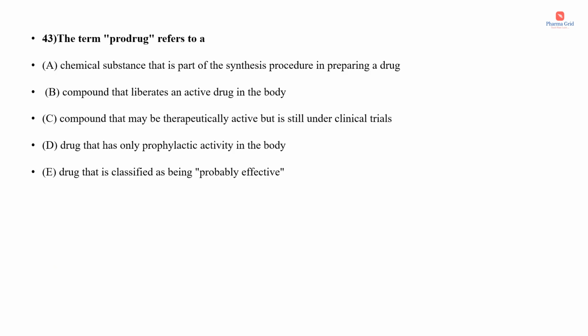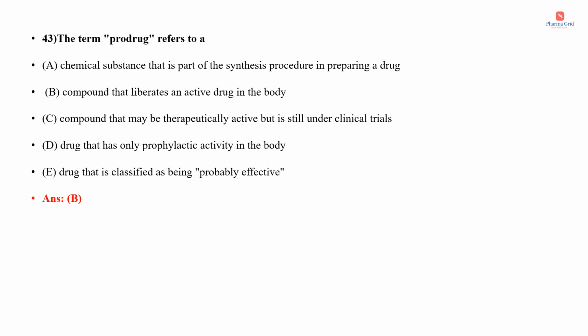Next question. The term prodrug refers to a. The options are chemical substance that is part of the synthesis procedure in preparing a drug, compound that liberates an active drug in the body, compound that may be therapeutically active but is still under clinical trials, drug that has only prophylactic activity in the body, drug that is classified as being probably effective. So in the question they have asked us the definition of a prodrug, or what is a prodrug. So here the correct answer is option B.